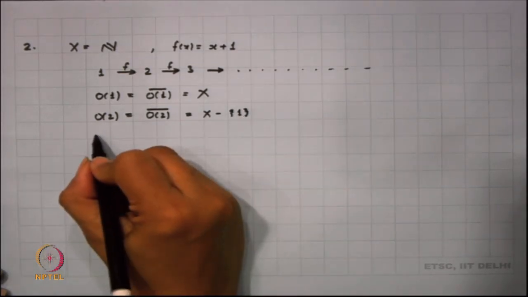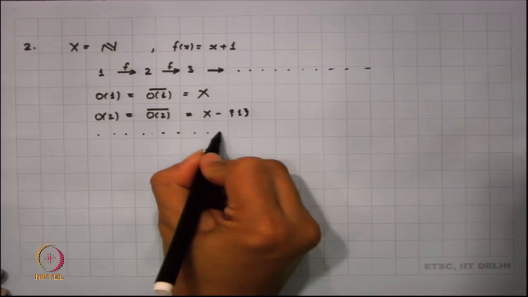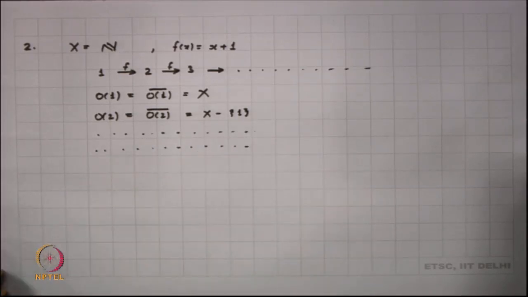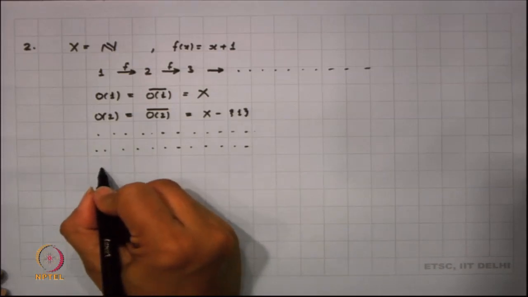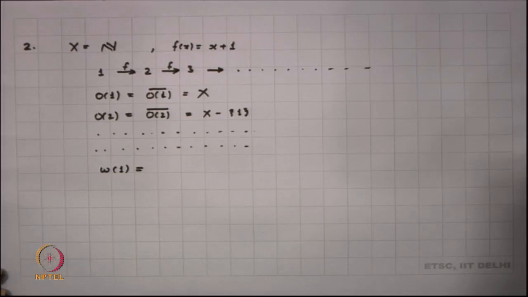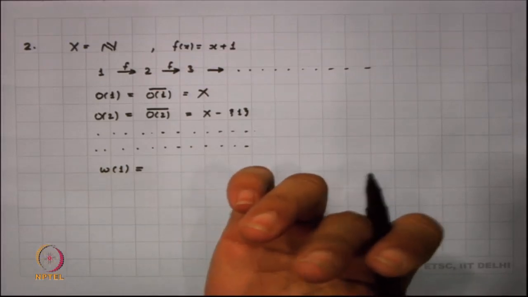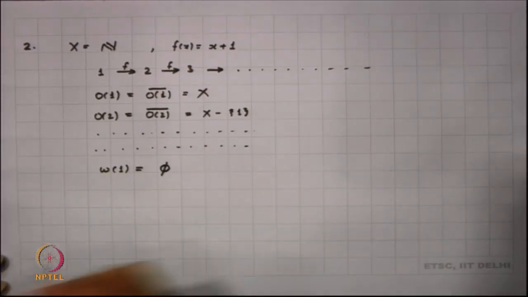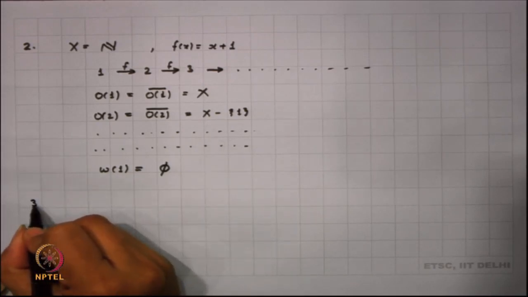Well, we can derive the orbits of the rest of the points also. What is the limit set of 1 here? I am looking into the intersection of all orbits, and it will be the empty set. So, the limit set here happens to be the empty set. Let us look into one more example.